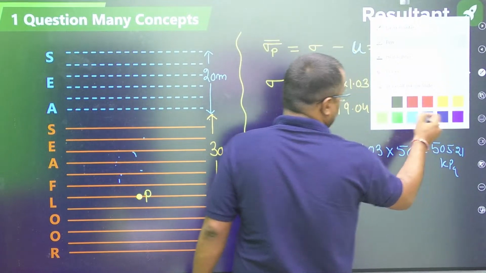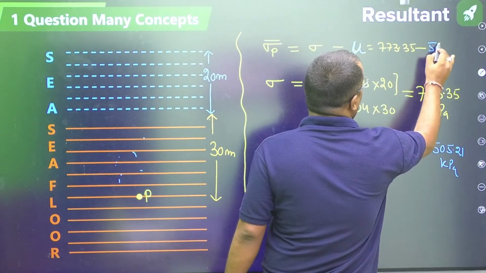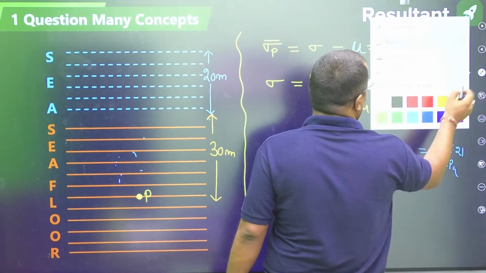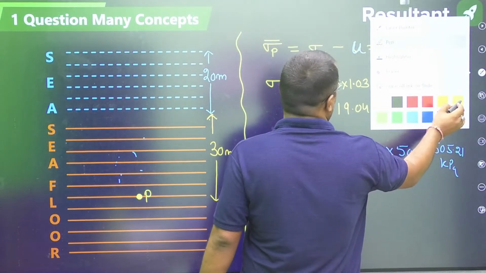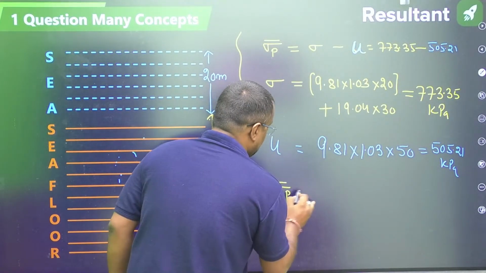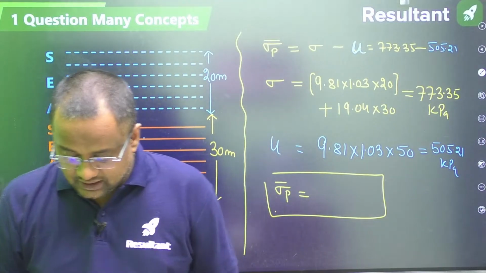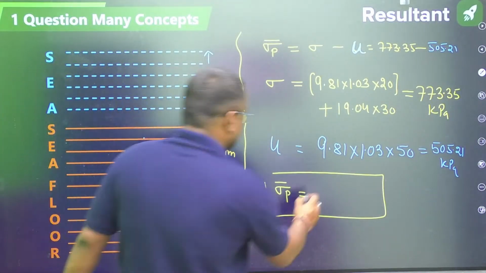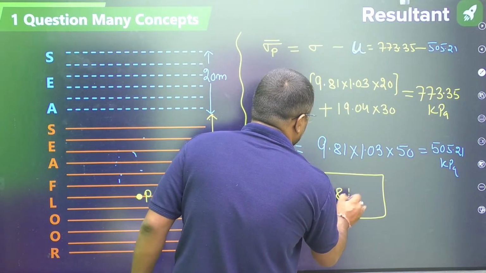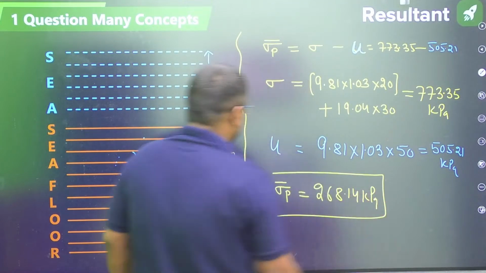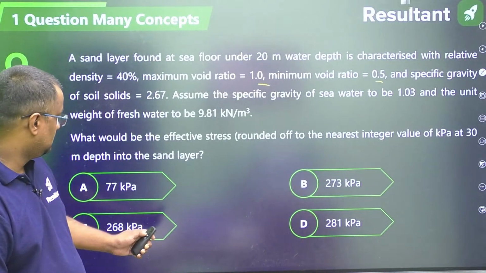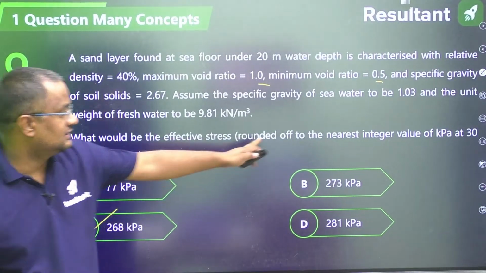And the effective stress is 773.35 minus 505.21. From there the effective stress value comes to be, please do check, 268.14 kilopascal. So 268 is the nearest integer they asked for.